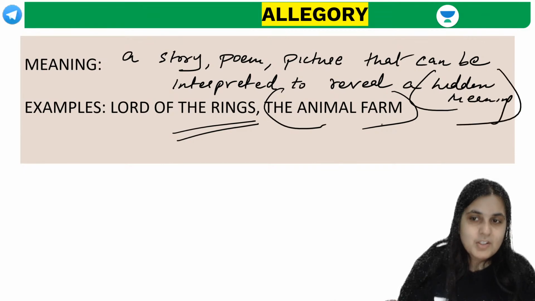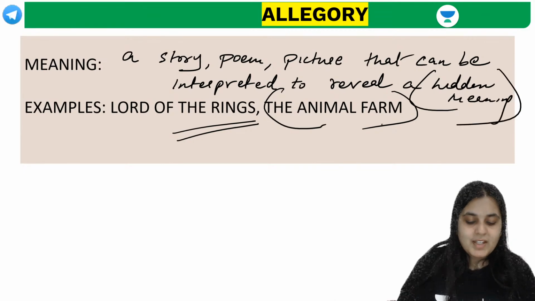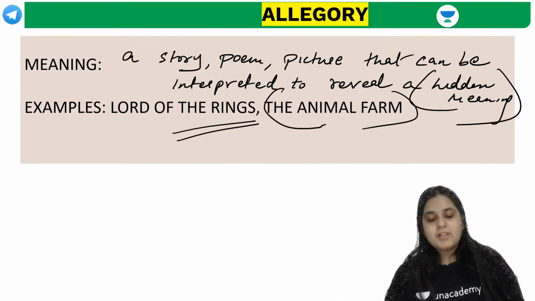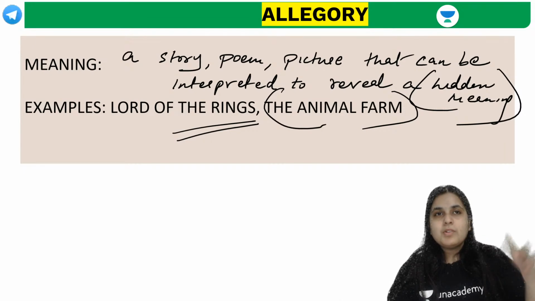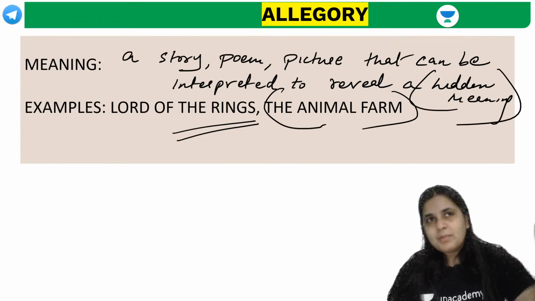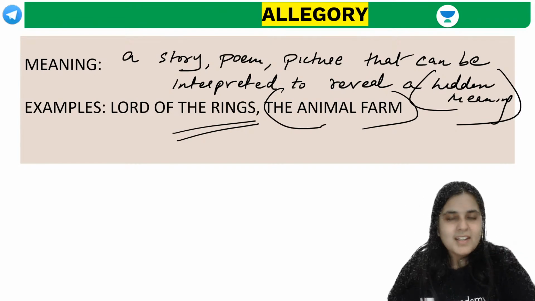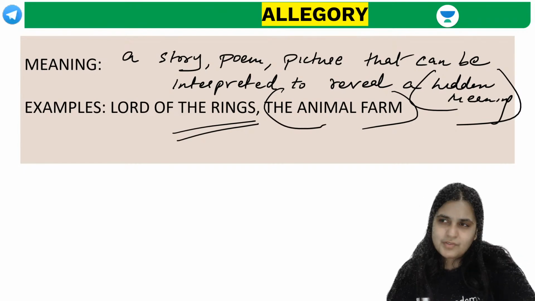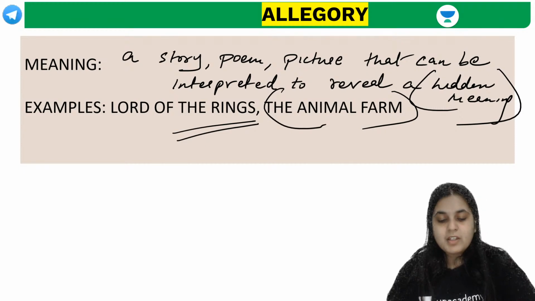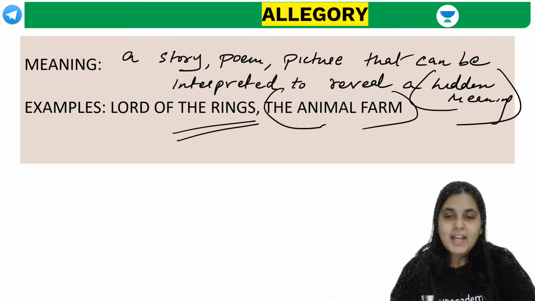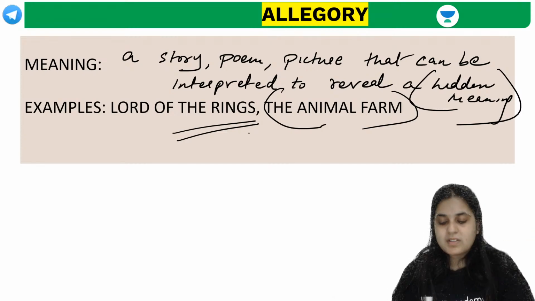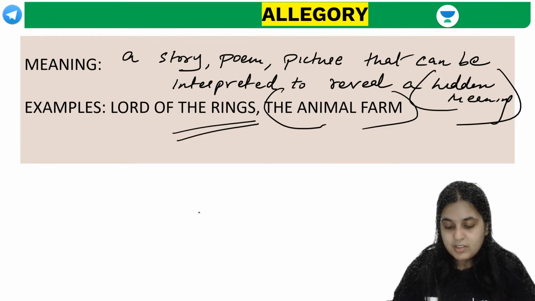Matlab isme you're trying to convey something about someone else. You're trying to talk about someone else. Lots of times, you would have heard your friend tell you a story, कि मेरी friend के साथ ऐसे ऐसे हुआ. And then you think, are you sure you're talking about your friend? I think you may be referring to your own life. So, Animal Farm's hidden meaning, or the hidden allusion, was towards the Russian Revolution. Got it?